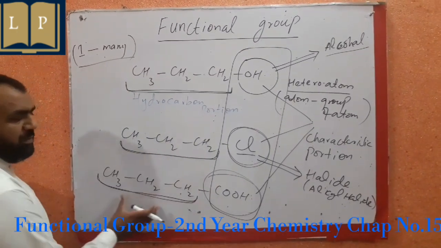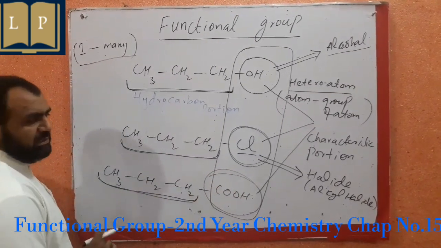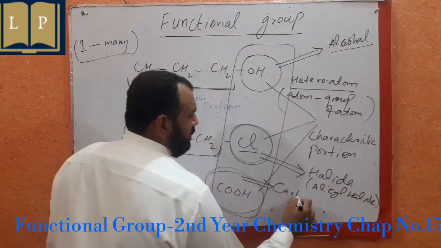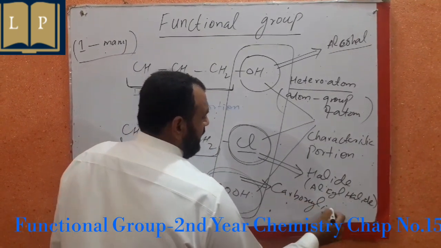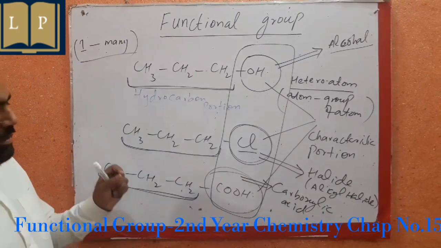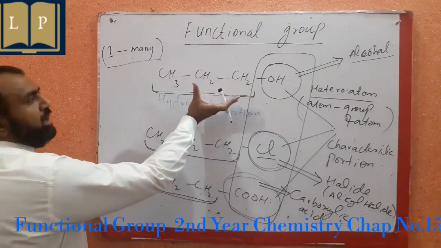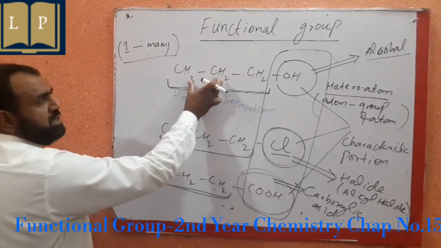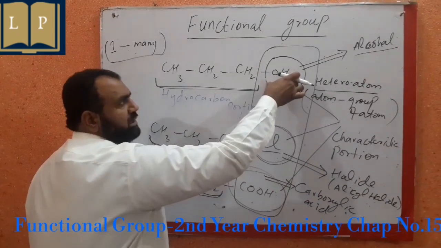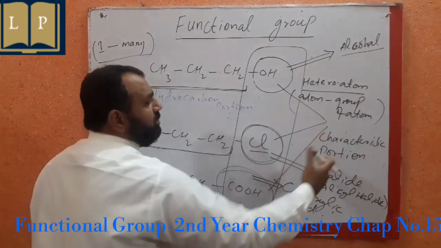Thirdly, we have a 3-carbon hydrocarbon portion. Along with it, we have a carboxyl group attached, and this carboxyl group attachment provides us a new class, that is carboxylic acid. Now, viewers, make it clear that these all have a similar pattern of 3-carbon networking, but a special atom whose attachment makes this compound a unique one that is different from the other.